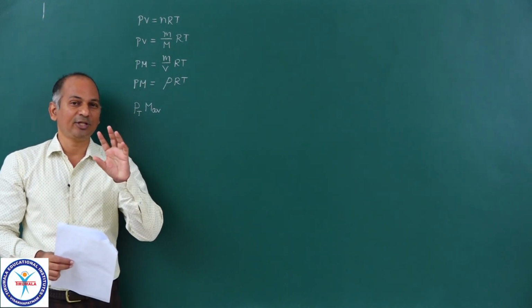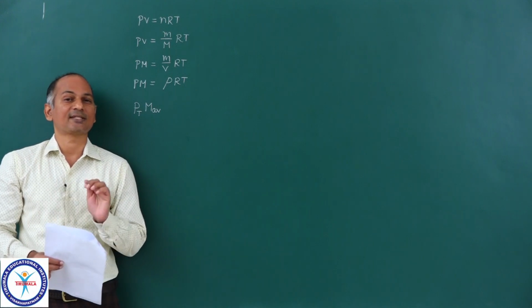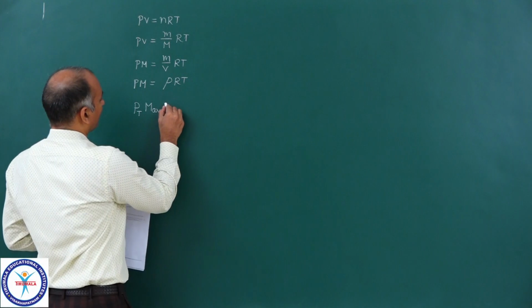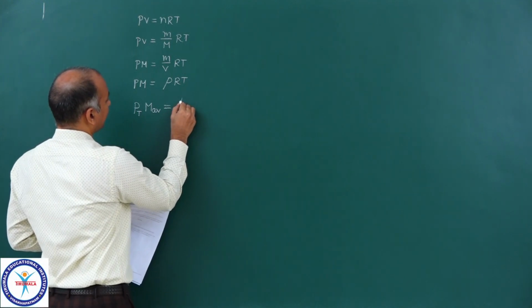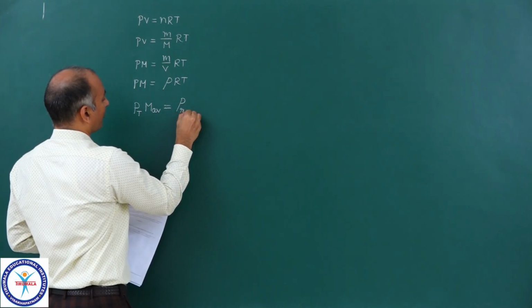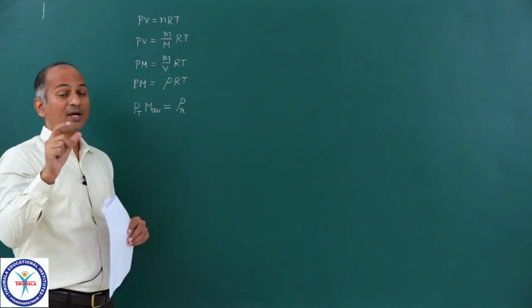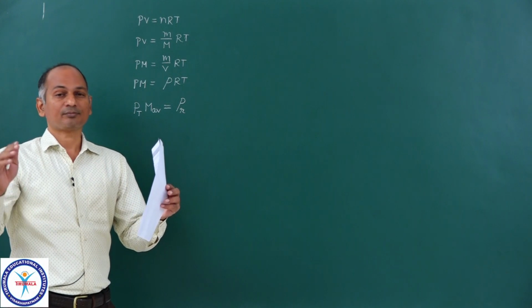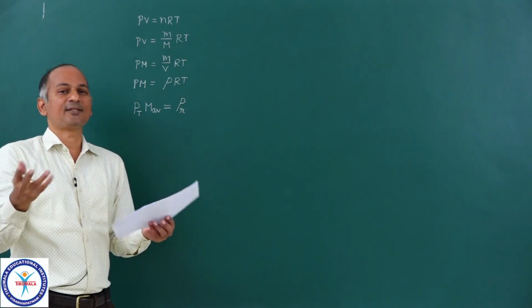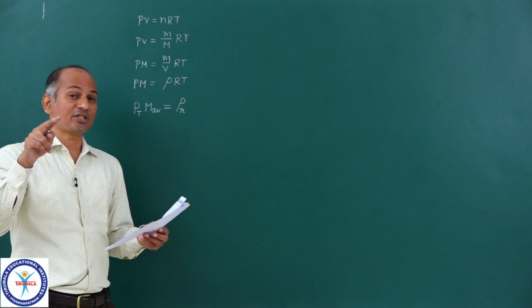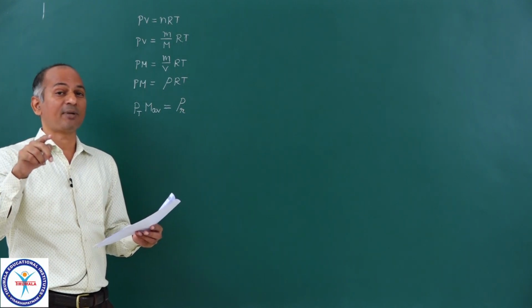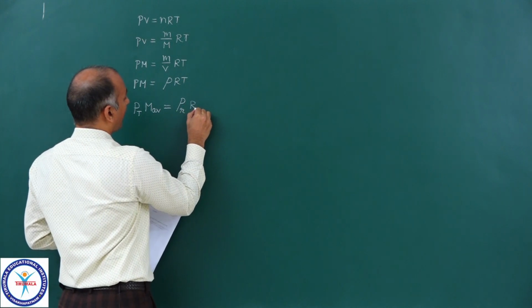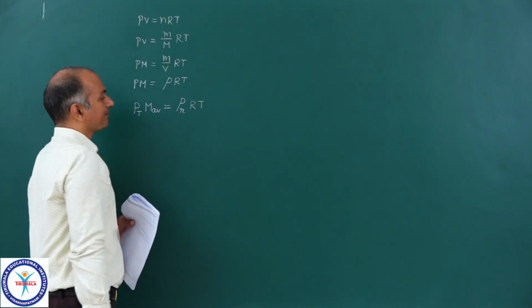Yeah, here actually you may find some difficulty in understanding this. Now let me discuss that in detail, don't worry. That is equal to density resultant, let me write down R, molar mass average, molar mass of the gas mixture. If you have only one gas, then simply it is molar mass. But here we have a mixture of two gases, so it is molar mass average. Similarly, resultant density into R into temperature.